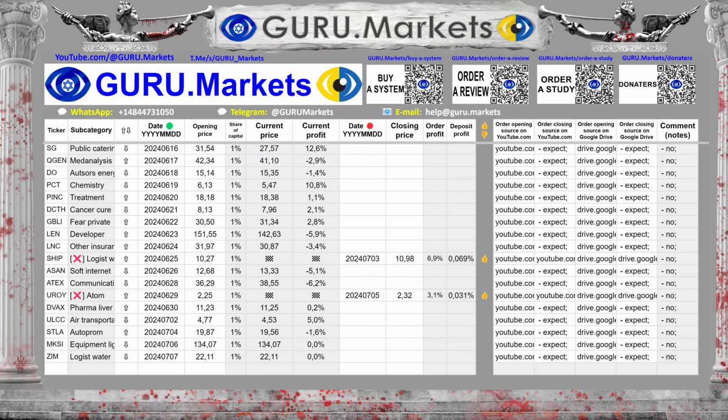Based on the company's assessment of Charles Schwab Corp, the information and reference system for stock valuation GURU.Markets makes a decision: do not open a deal due to the fact that Charles Schwab Corp is an overvalued company in the subcategory.